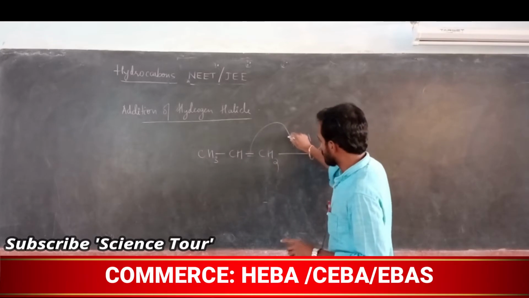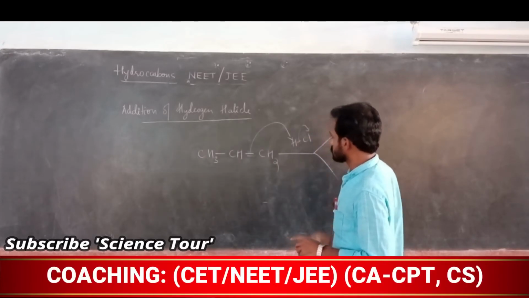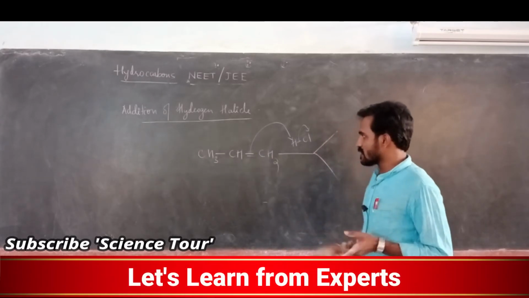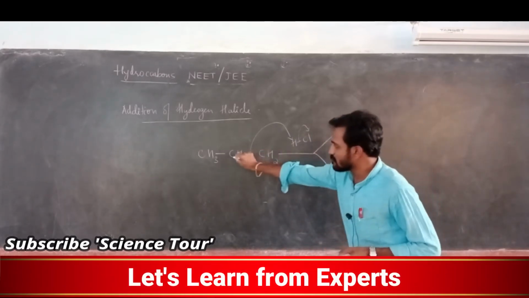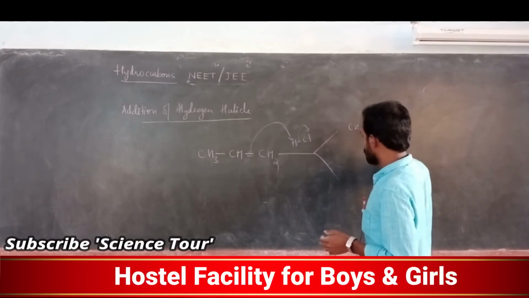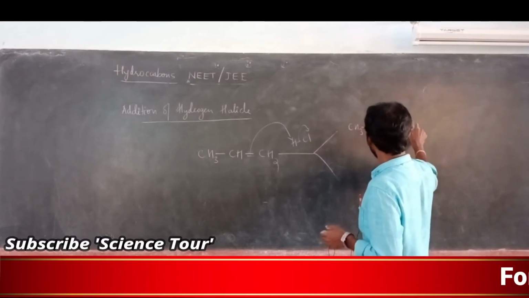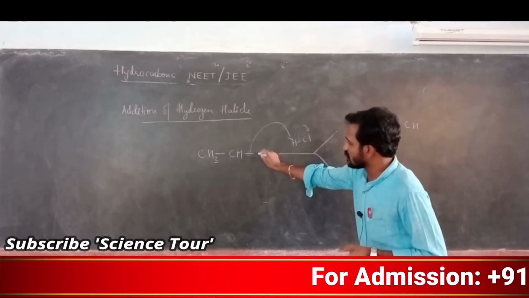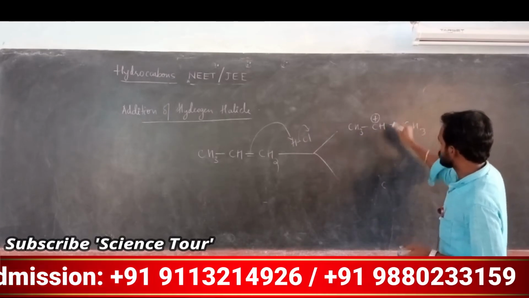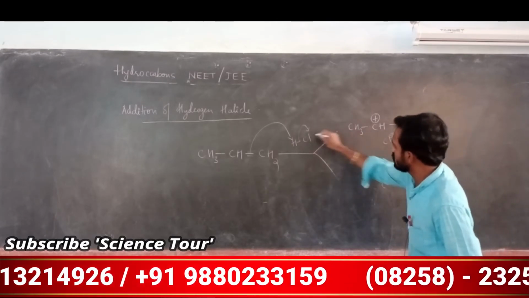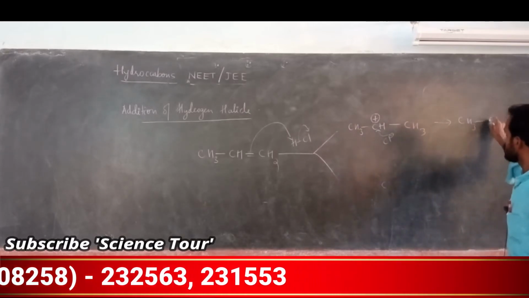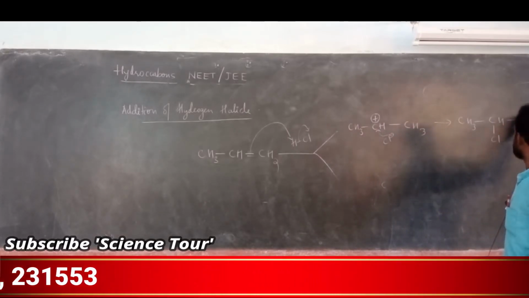This double bond comes and attacks this particular, and this bond comes out. So, this carbon can become positive or this carbon can become positive. If this carbon becomes positive, carbocation, I will write like this. Here this carbon, this bond attacks this particular, so this becomes CH3. Understood? Cl minus is there, this will go and attack this particular carbon, and you are getting, my dear students, CH3, CH, Cl, CH3.